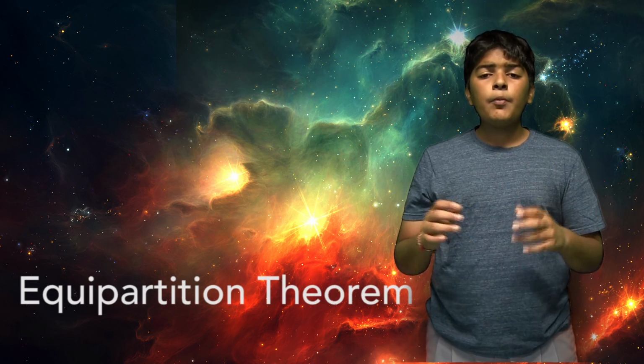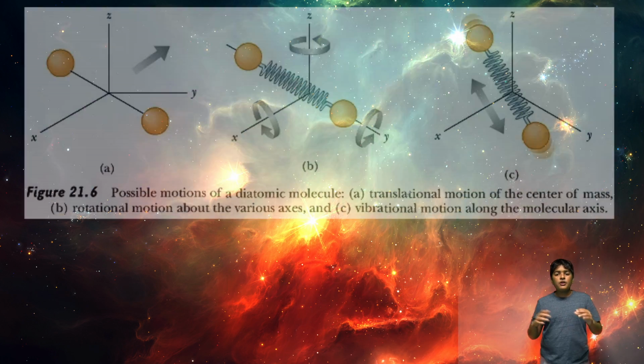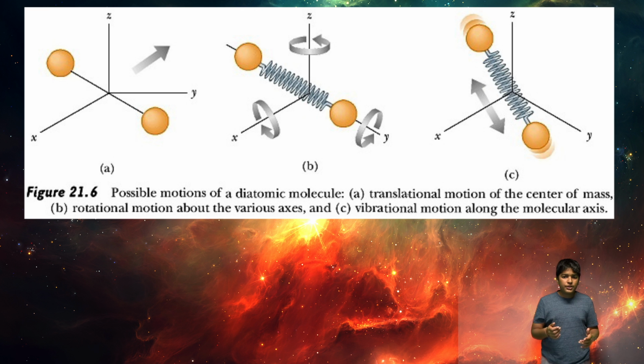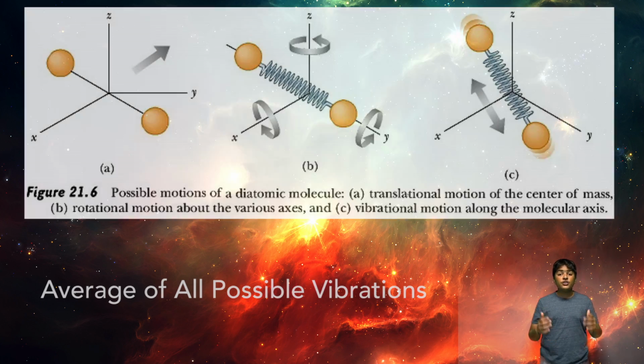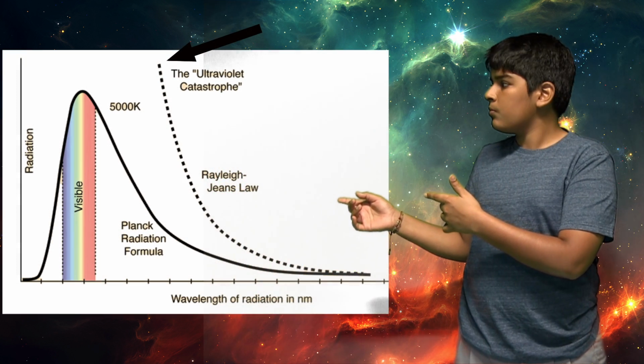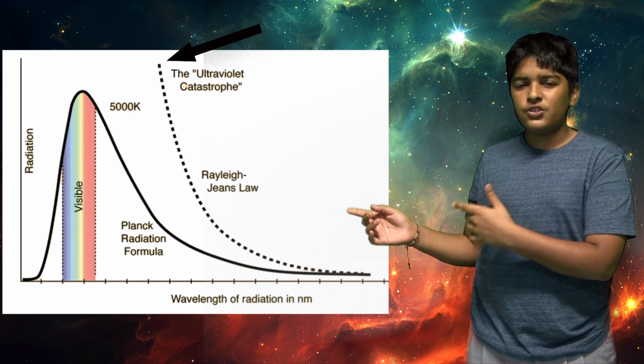To try to solve this using classical physics, Sir James Jeans and Lord Rayleigh came up with the equipartition theorem. This theorem took into account every possible frequency of a particle's vibration, every possible amplitude, and every possible direction it could be vibrating, and it averaged this using the equipartition theorem. After equipartitioning it, this curve was formed. Okay, that does not really look like the black body radiation curve, does it?